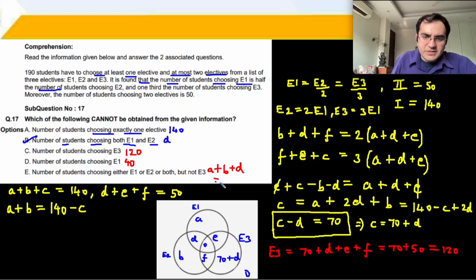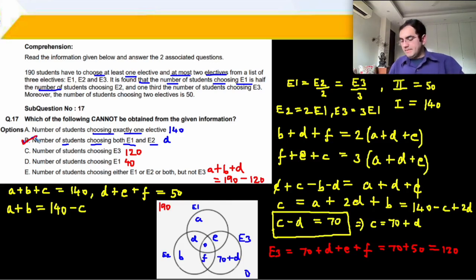तो A plus B plus D कैसे आएगा? अगर आप टोटल में से E3 निकाल दो. From the total of 190, if you remove E3, you will get A plus B plus D. That's 190, and E3 is of course 120. ये भी कैलकुलेट हो गया. So the answer therefore becomes B part. B part is the right answer for question 17.